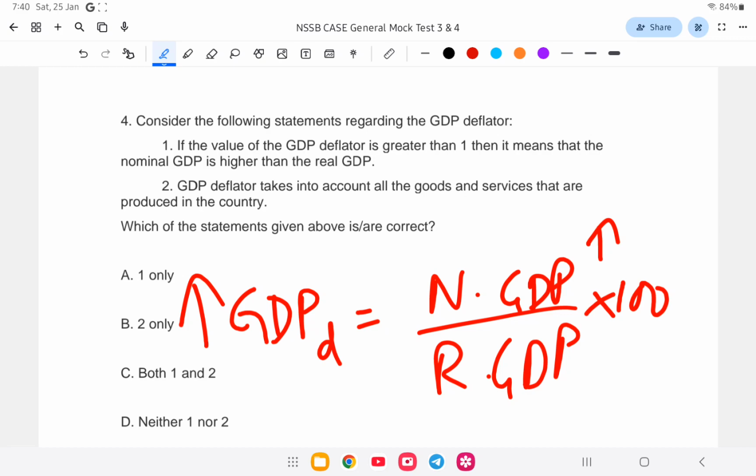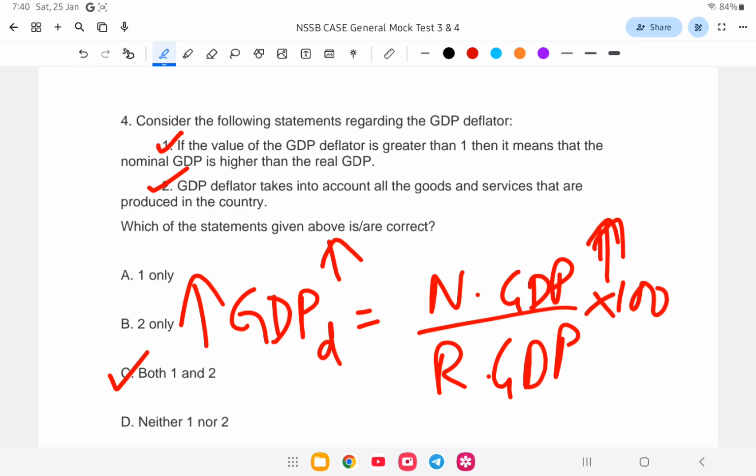So what is the answer? Is it 1, 2, both 1 and 2, or neither 1 nor 2? Option 1 says if the GDP deflator is greater than 1, it means nominal GDP is higher than real GDP. That means 1 is correct. Number 2 says it takes into account all the goods and services produced in the country. Correct. So it is option C, both 1 and 2.